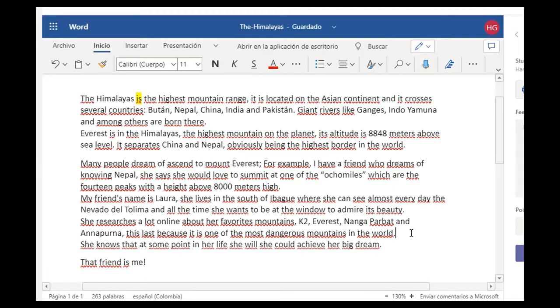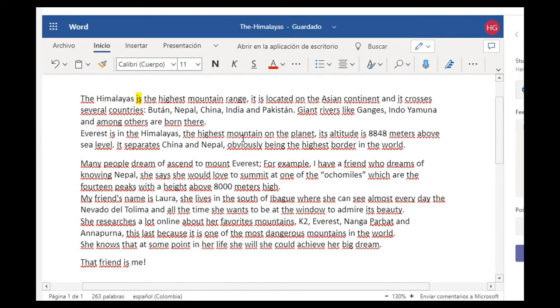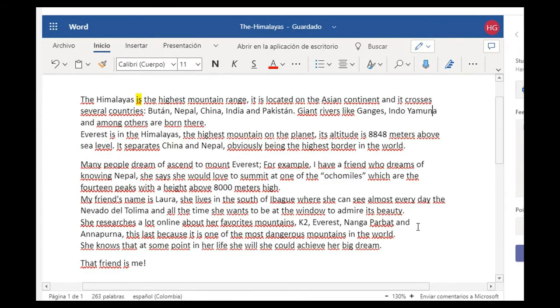I also like the way you composed everything here. And I also like that you're separating sentences with periods. You're using correct punctuation and correct spelling in most of the words. That's very good. Okay, so we will continue checking another homework.